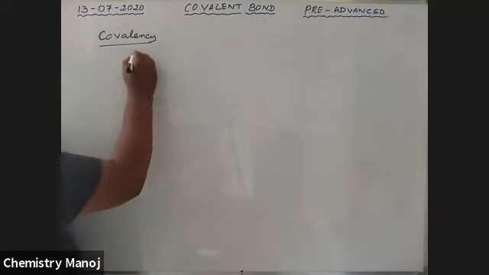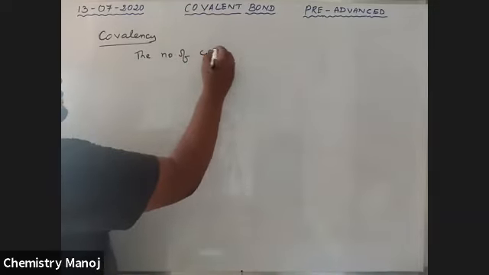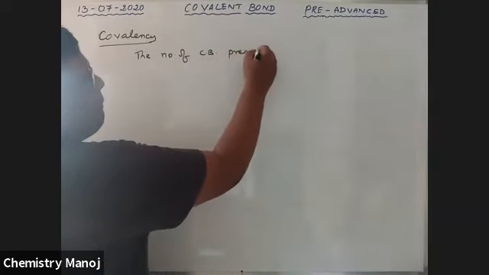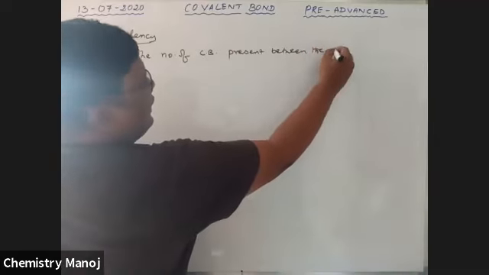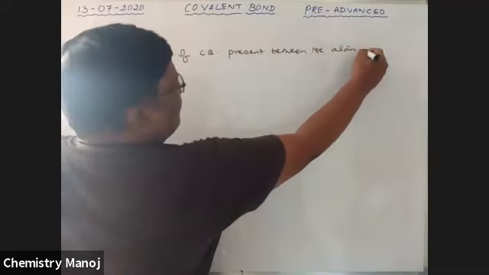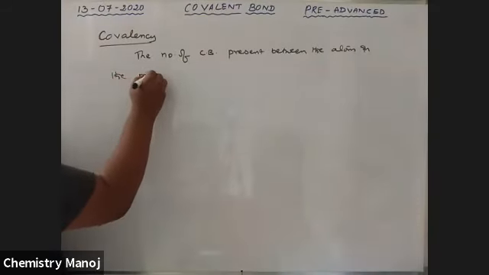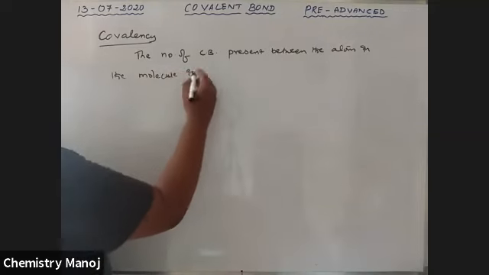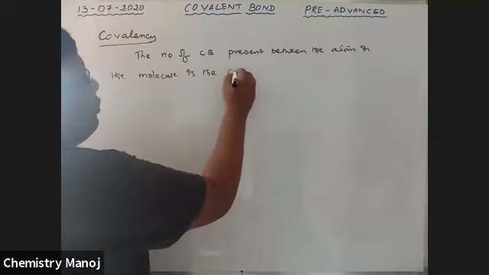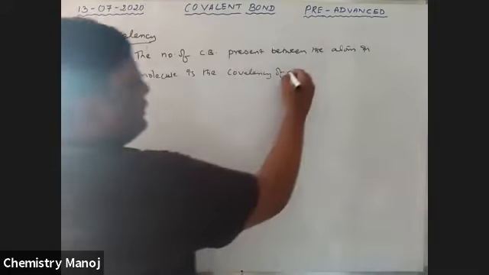See here, the number of covalent bonds present between the atoms in the molecule is the covalency of the atom.